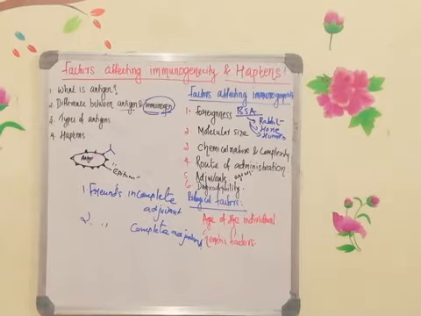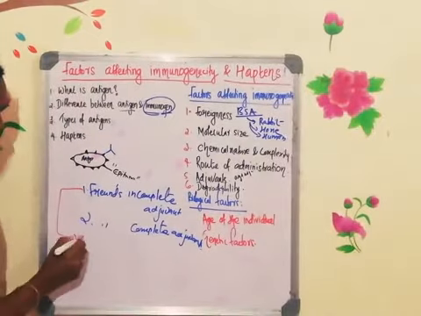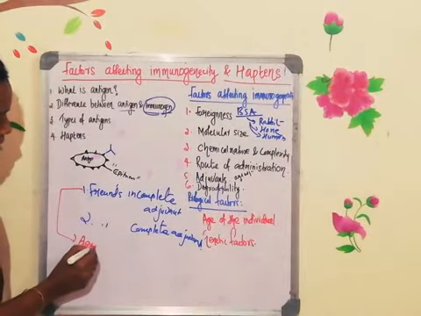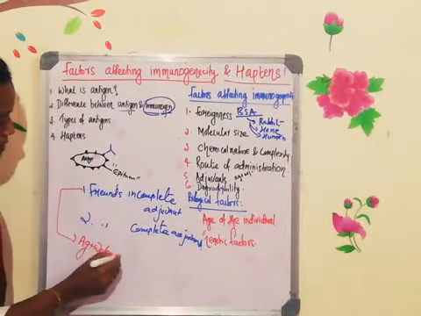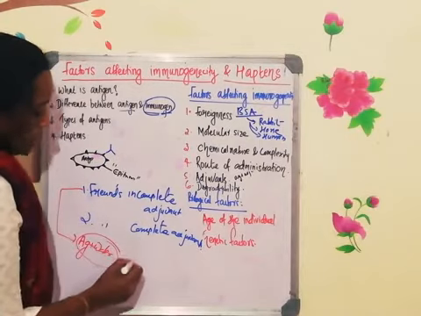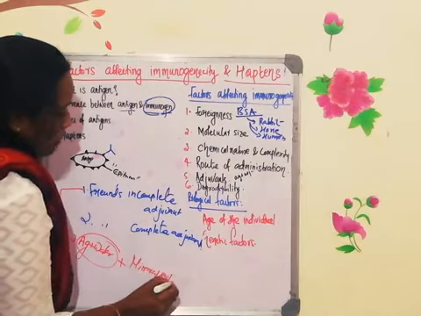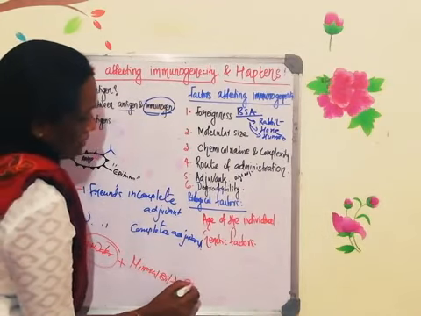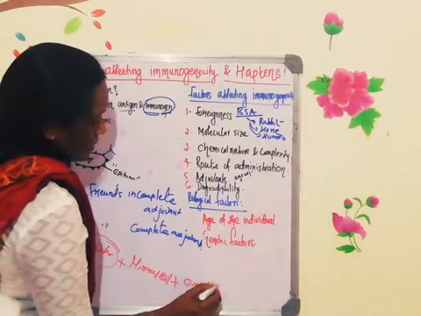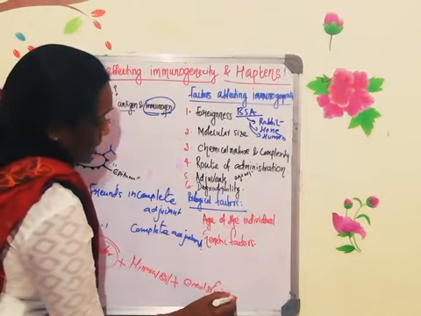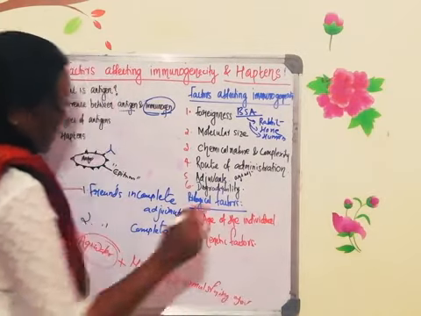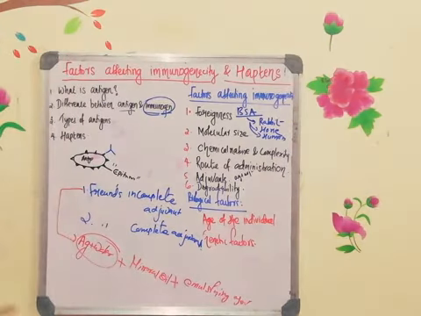Okay. So what are the things? In the case of incomplete adjuvant, first antigen is mixed with water. This is one component. This will be mixed with mineral oil, and along with the mineral oil, an emulsifying agent will be added. So this is known as the incomplete adjuvant.